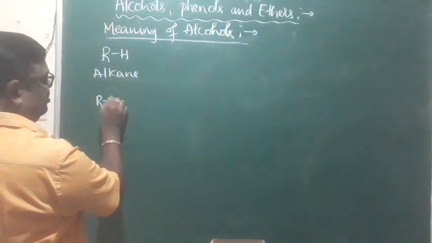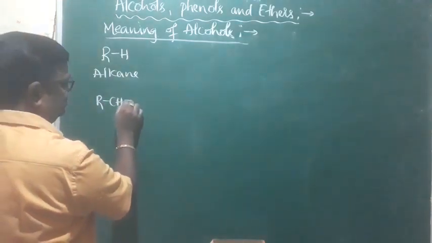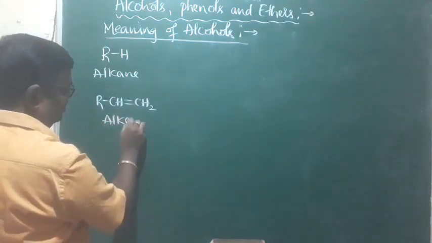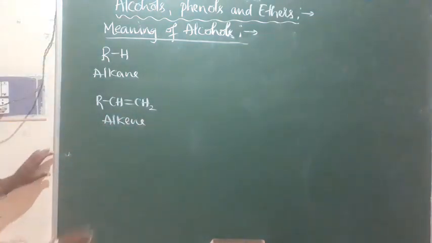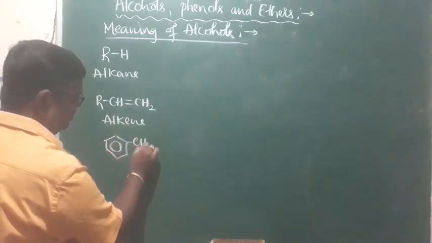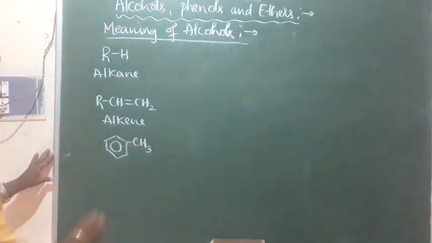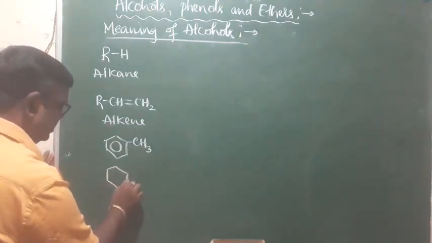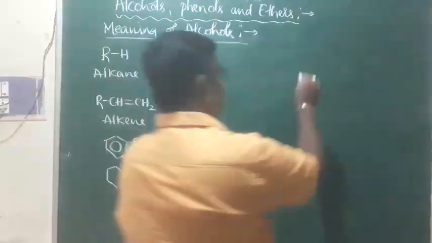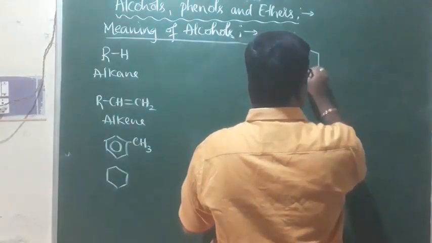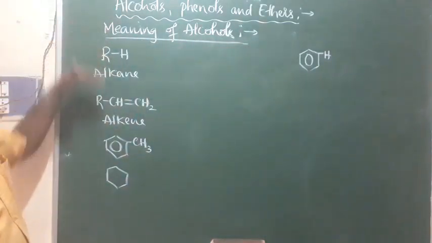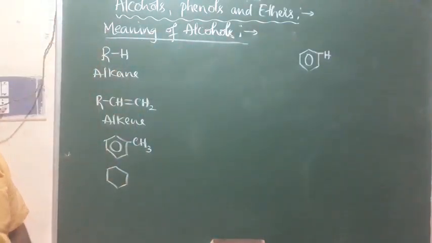Or I can go for one more hydrocarbon, that is RCH double bond CH2. This is what we call an alkene. This is also a hydrocarbon. Apart from that, we have toluene, which is also a hydrocarbon. Then we have cyclohexane, that is also a hydrocarbon. Apart from that, we have benzene. This is also a hydrocarbon. These are all varieties of hydrocarbons.